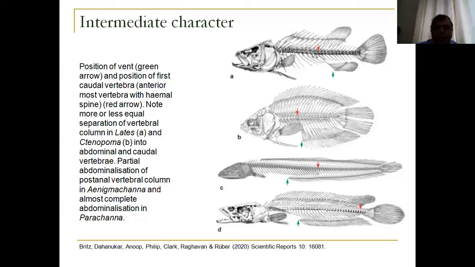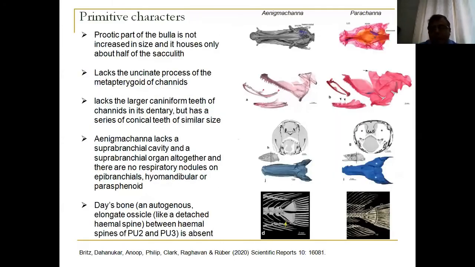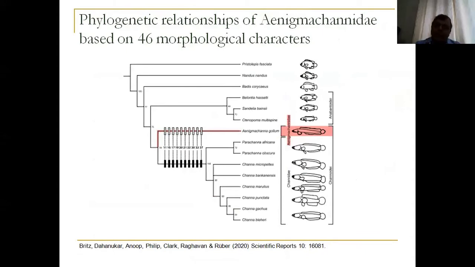So we looked at the osteological features. We looked at many different characters and created a character map to understand how different organisms of Chenoidea, Anamantoidea, and Nandoidea are related to each other. And then it clearly showed that this Enigma channa golem is quite distinct from the rest of the channids. In fact, it was so distinct that we realized that it should have its own recognition as a family, and that's how the Enigma channadi family was described.